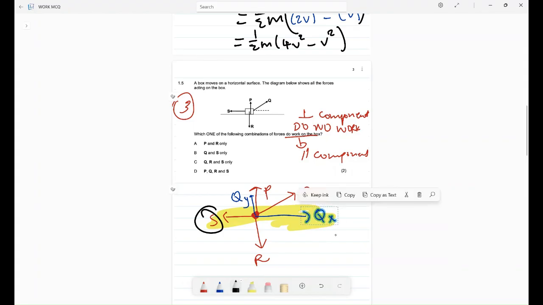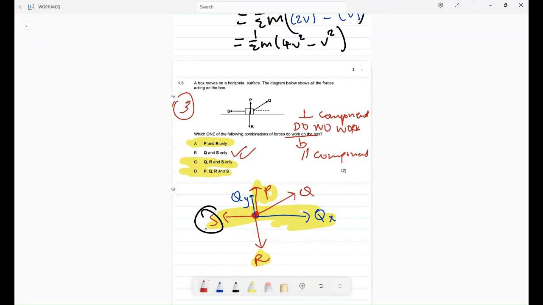We know in this case it is QX, but it is a component of what? Of Q. So if we talk about P and R, if we wanted to eliminate some options, P and R do not do any work. So A is out, because there is P and R. B, Q and S, there is no P and R. It might be an answer. C, there is R, and R does not do any work, so we cancel it out. D has P. It also has R. We cancel it out. So the correct answer should be B.